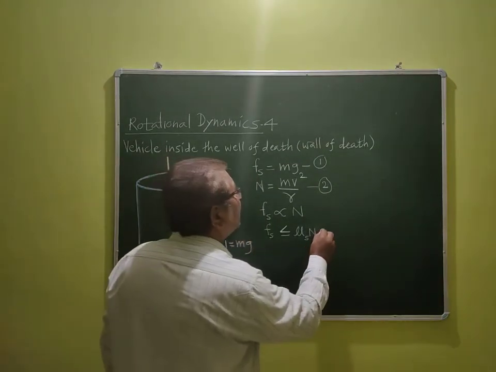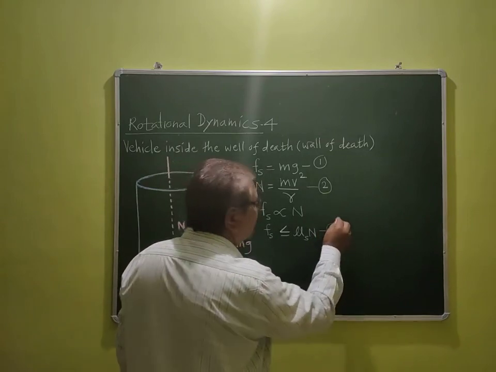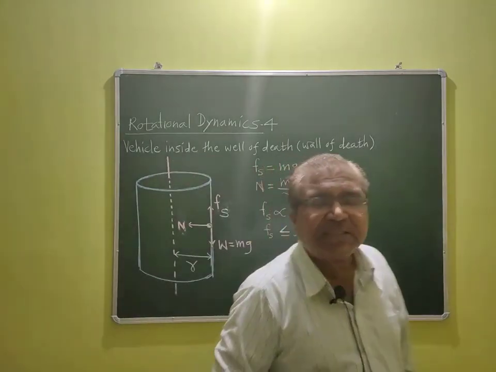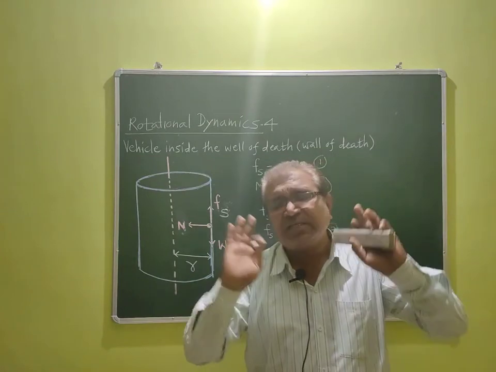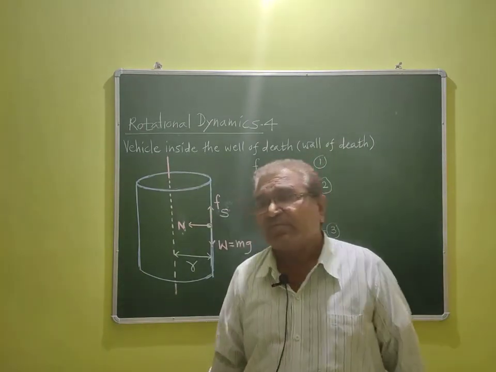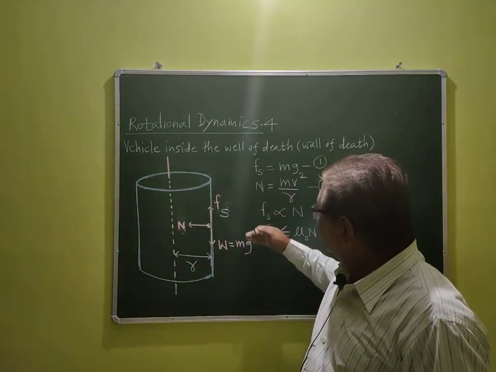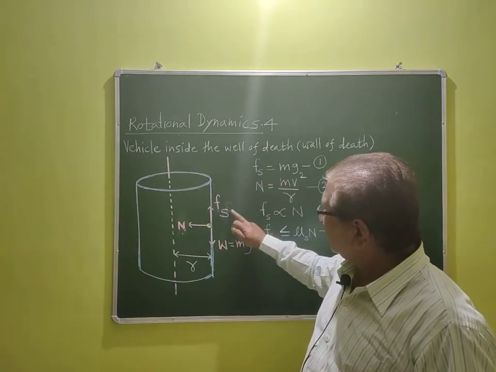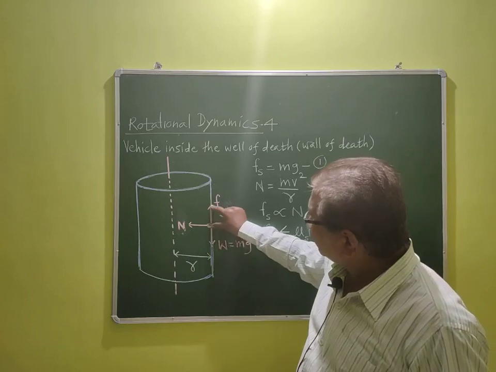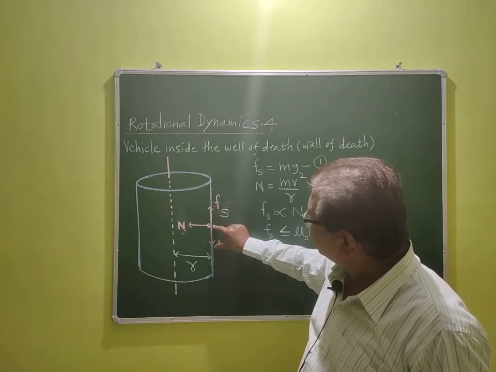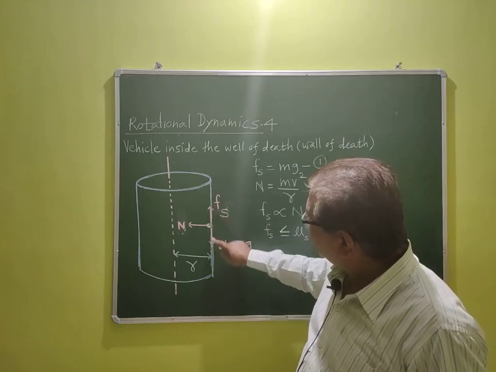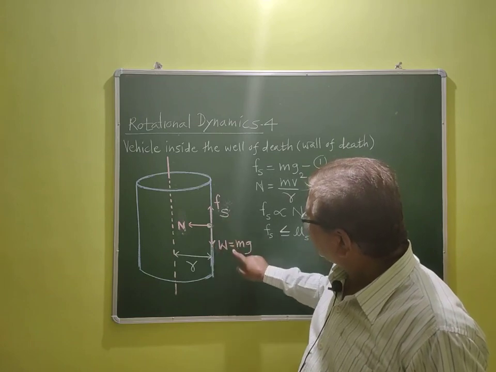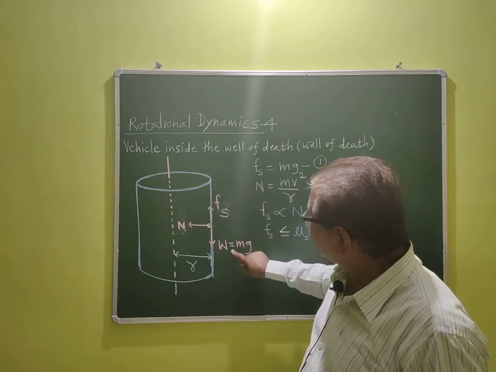Now this is equation 3. After writing these 3 equations, our article is finished. Dear children, these are the 3 important equations only. I will repeat again. Fs is equal to mg. Fs is equal to mg. This length should be equal to this length. Fs is acting vertically upward, and mg is acting vertically downward. Fs is equal to mg. This is the equation.